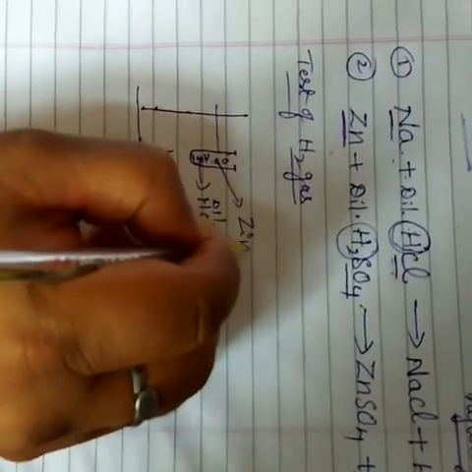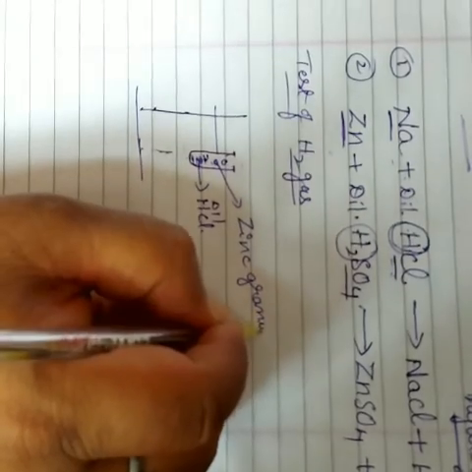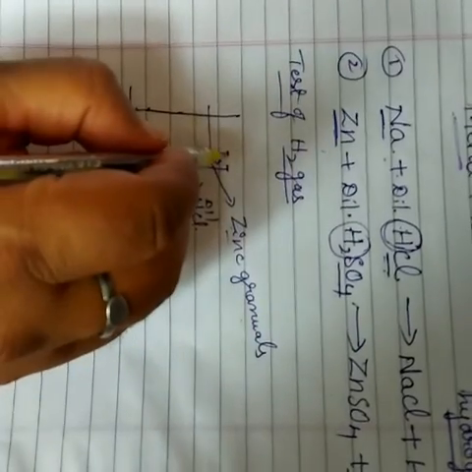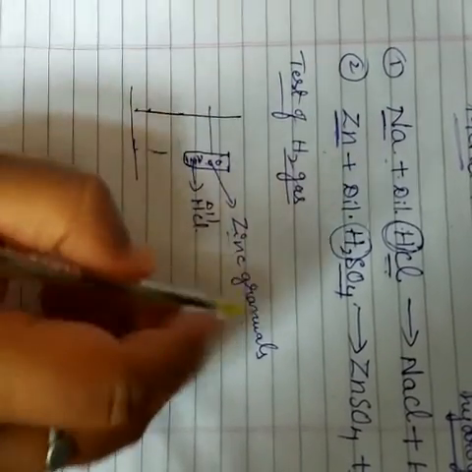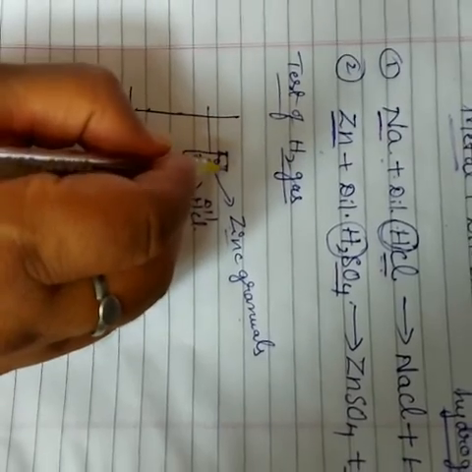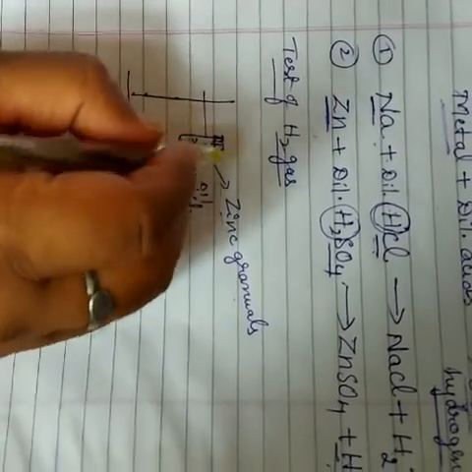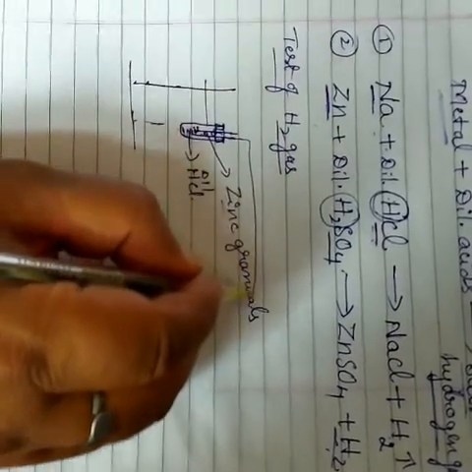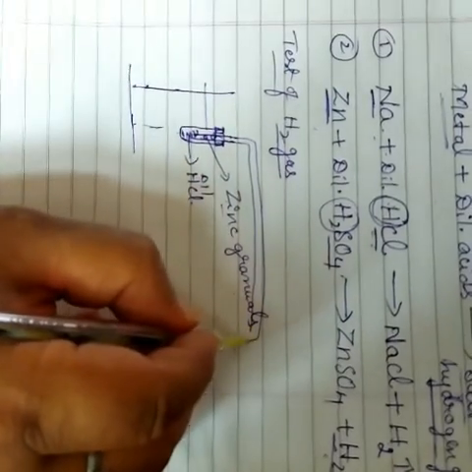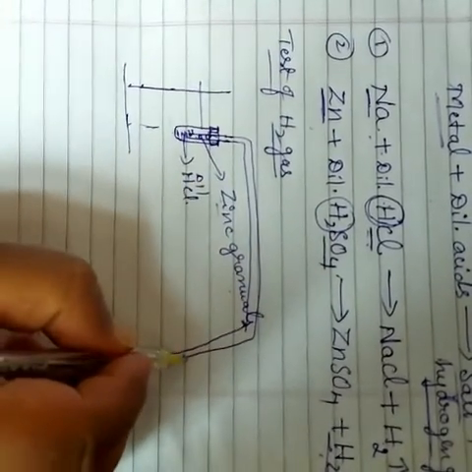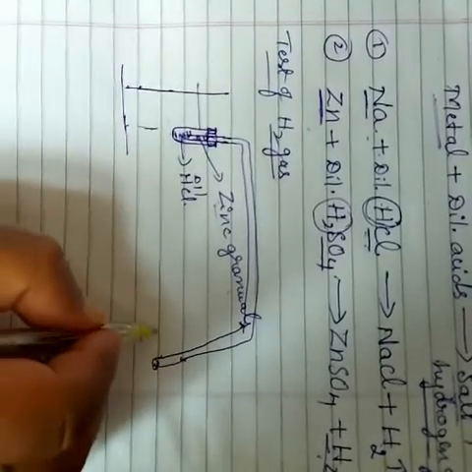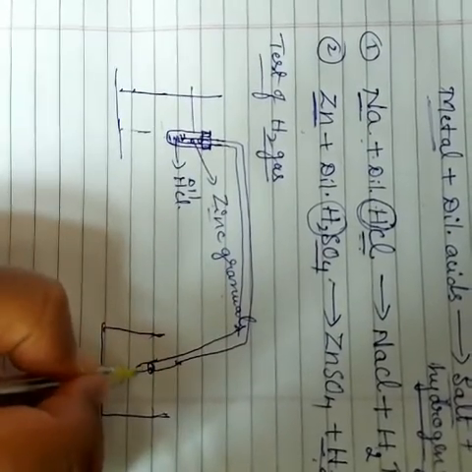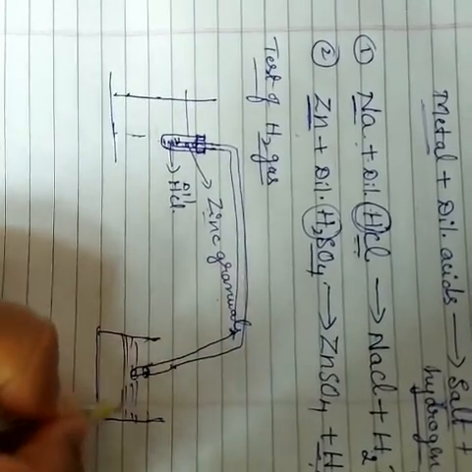Zinc granules means the pieces of zinc are called zinc granules. So after putting the zinc granules inside the test tube, a one-hole rubber cork is fitted. We take a delivery tube, and this delivery tube is put inside a tub which contains soap water.